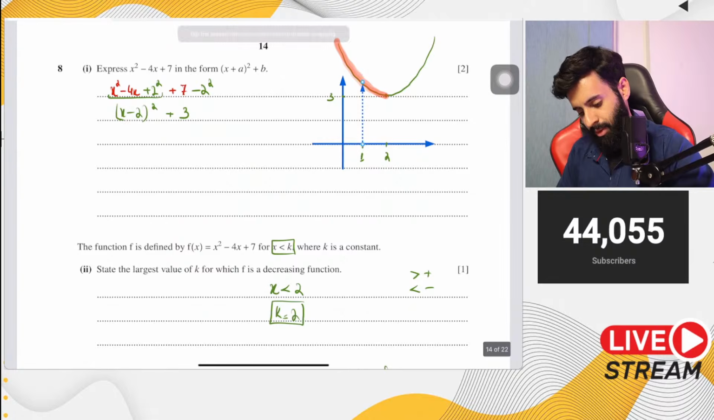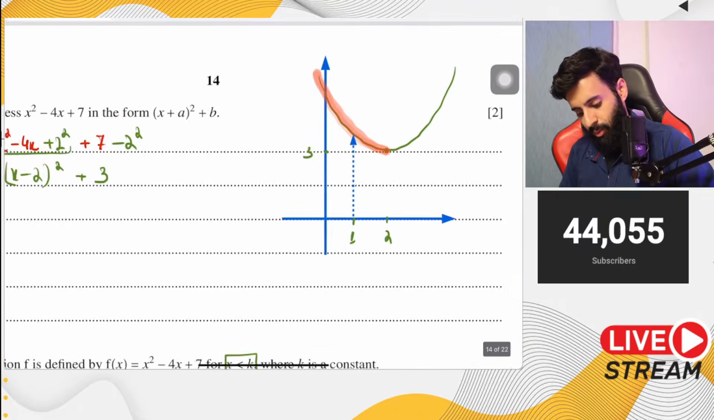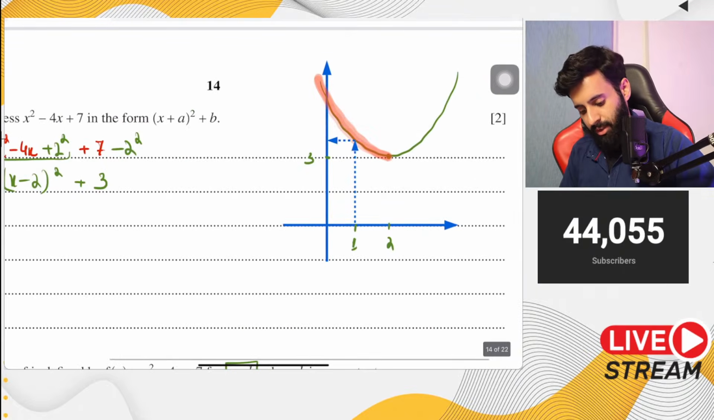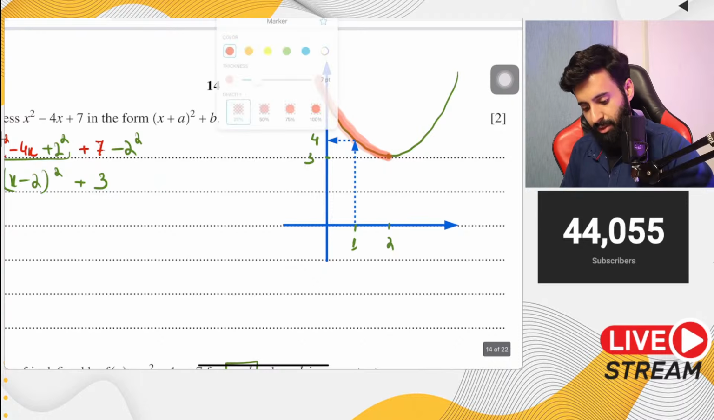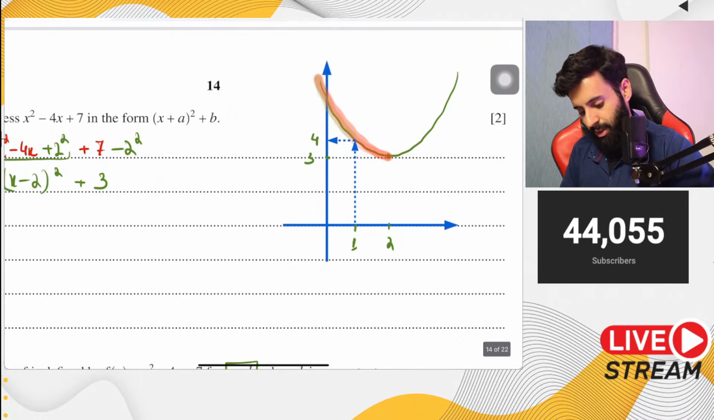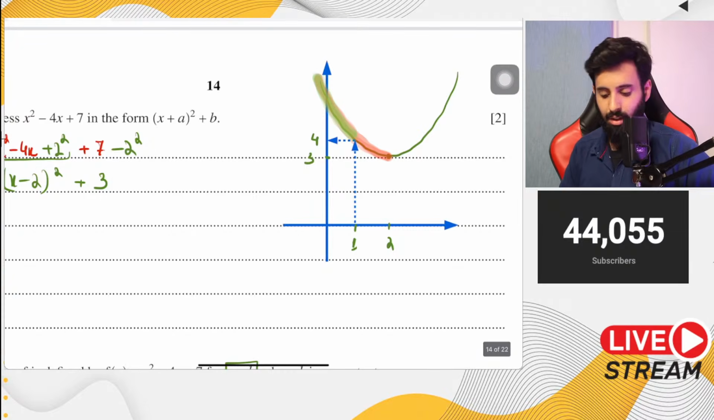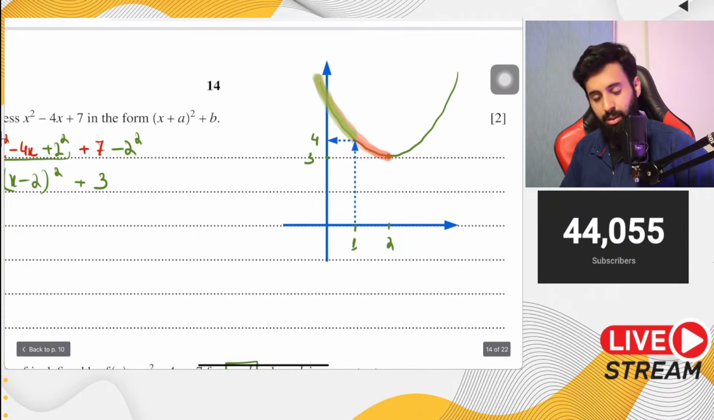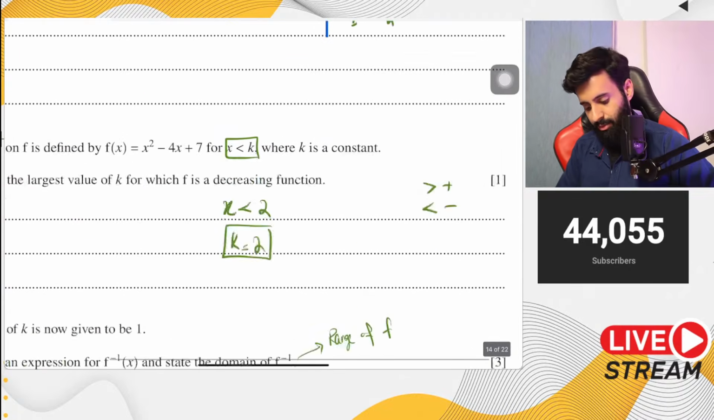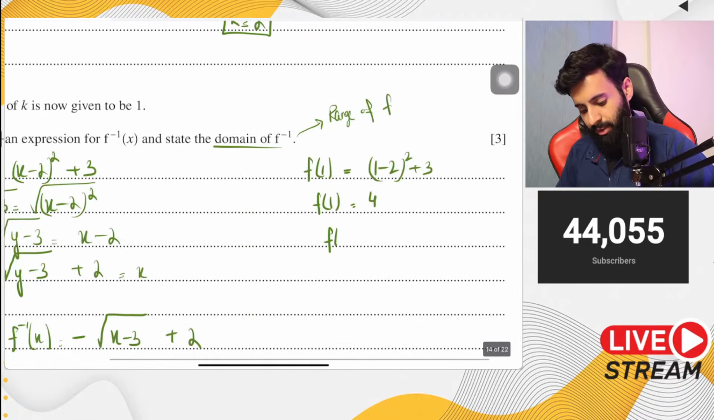Okay, that means when you plug in 1, the corresponding value is 4. So that means what part of the curve are we looking at? This is the part of the curve that we're looking at, which I'm now highlighting in green. And looking at the green part of the curve, what is the range? The range is f of x is greater than 4. So that means f of x is greater than 4.